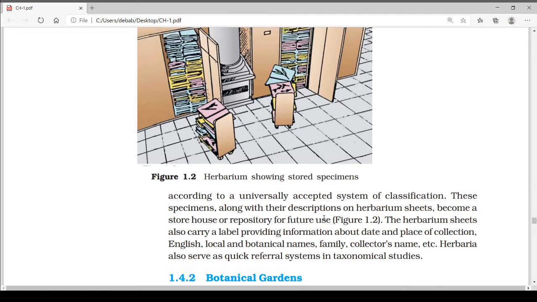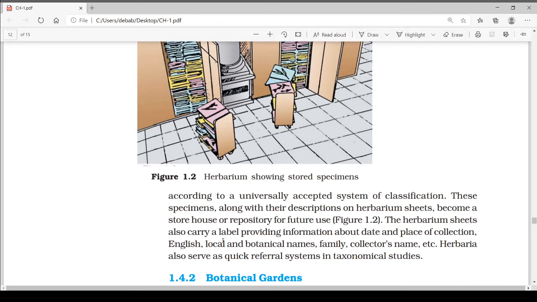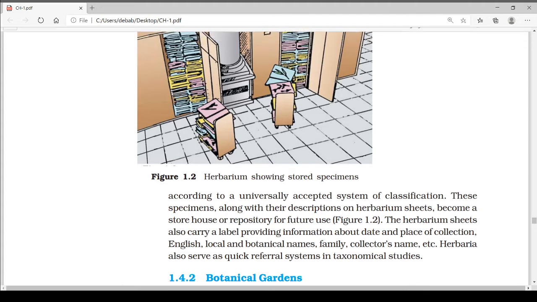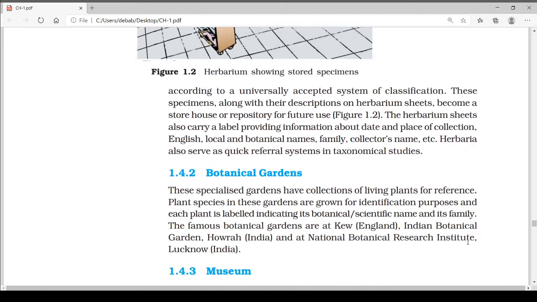These specimens, along with the description on the herbarium sheet, become a storehouse or repository for future use. The herbarium sheets also carry a label providing information about date, place of collection, its English name, local name, botanical name, family, collector's name, etc. Herbaria also serve as quick referral systems in taxonomic studies.